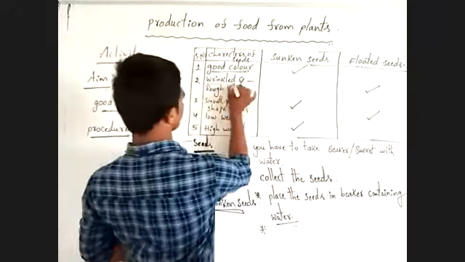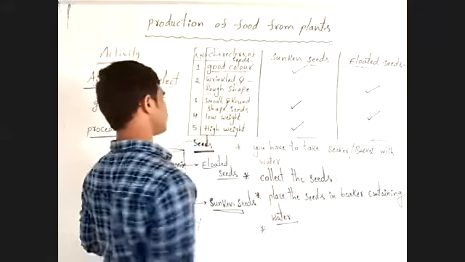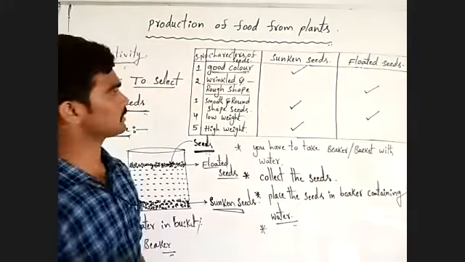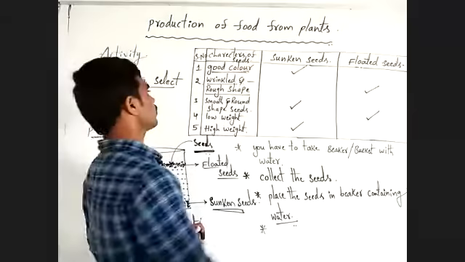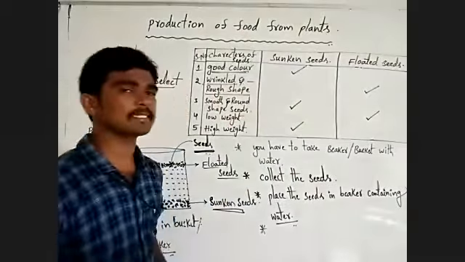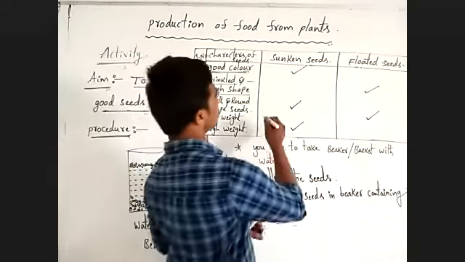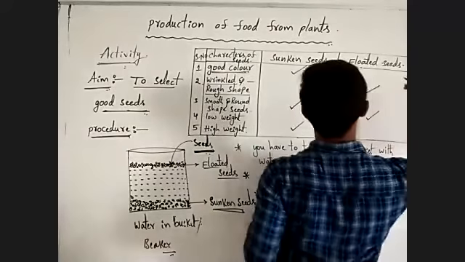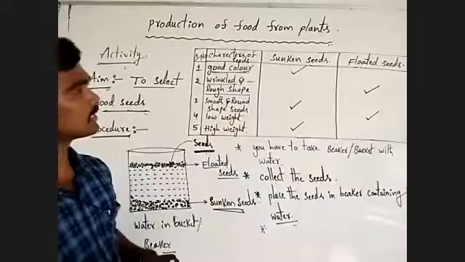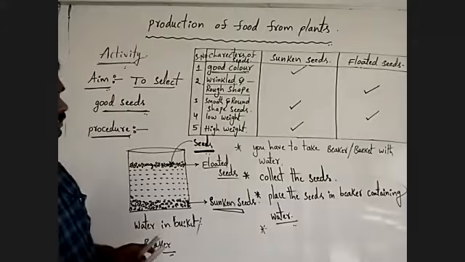Next, wrinkled and rough shaped seed: this type of character is present in floated seed.